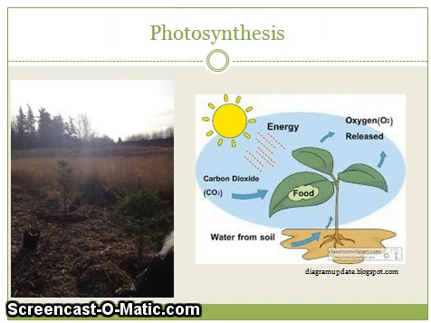Trees are crucial to the environment for other reasons as well. They give off oxygen during photosynthesis, which is beneficial for humans and other organisms that need oxygen to survive. In lecture, we discuss the process of photosynthesis. Photosynthesis happens in the chloroplast. For this process to take place, light, carbon dioxide, and water are necessary.